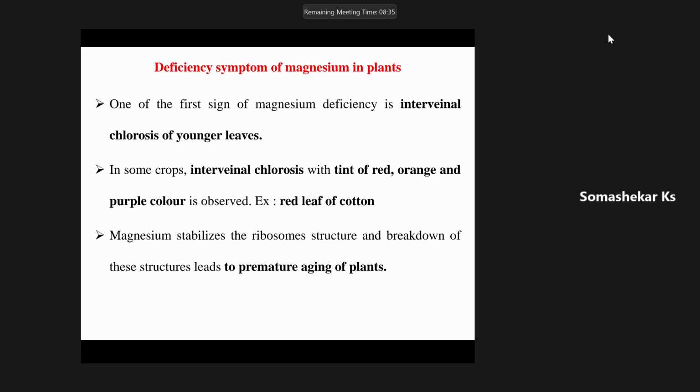Bhaskar Gowda, TN. Sir, kindly explain the deficiency symptom of magnesium.